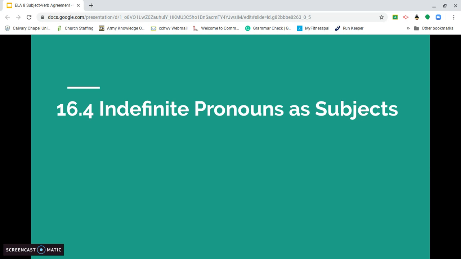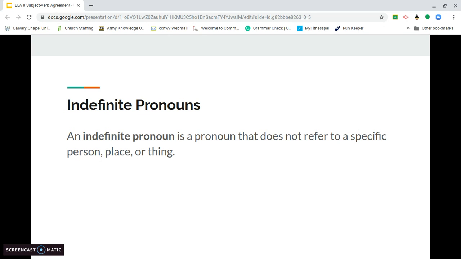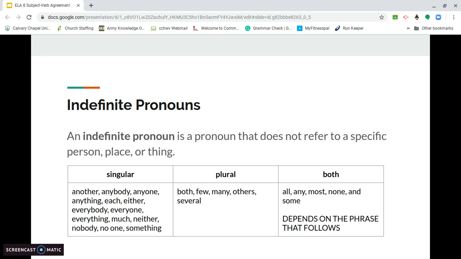So let's talk briefly about indefinite pronouns as subjects. I'm not going to talk a ton about what they are. I'm going to very briefly recap it because we went over this in great detail in the pronoun unit. An indefinite pronoun is a pronoun that does not refer to a specific person, place, or thing. Here's a chart that lets you know whether or not they're singular or plural or both.